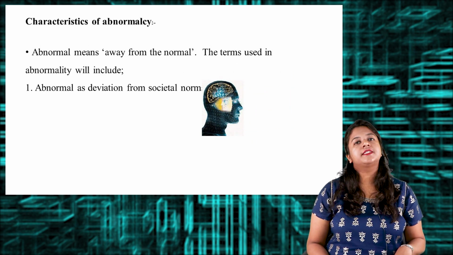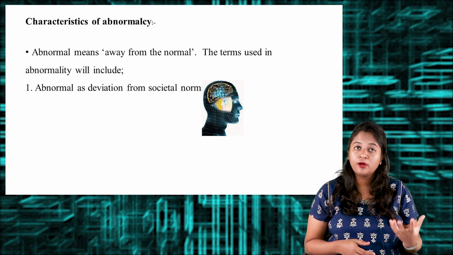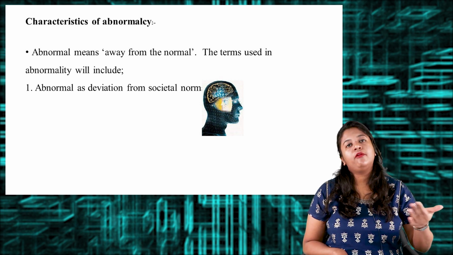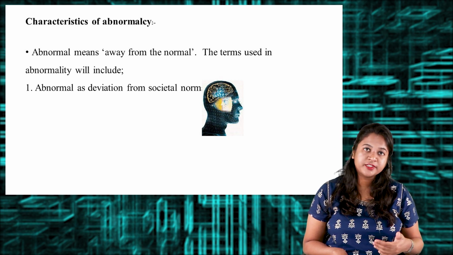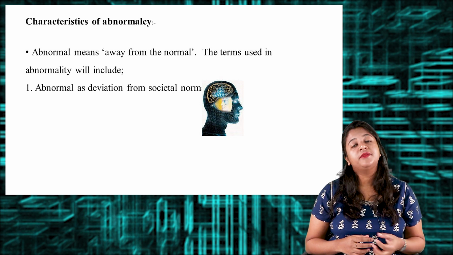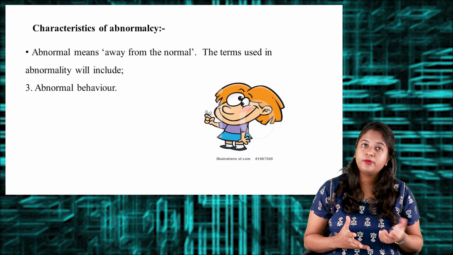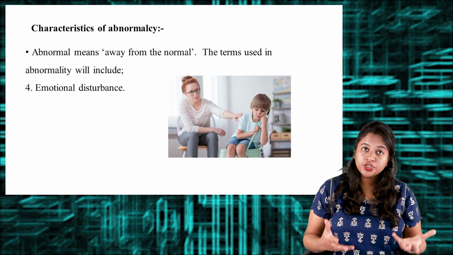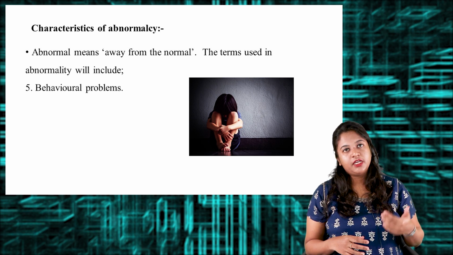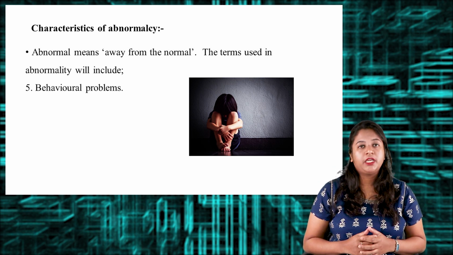The next one is the characteristics of abnormalcy. When I say abnormalcy, it is nothing but being away from the normal. We have certain terms which explain abnormal behavior. We can say it is a deviation from social norms, maladaptive behavior, abnormal behavior, emotional disturbance, as well as behavioral problem. These are the various terms that we can use for abnormal behavior.